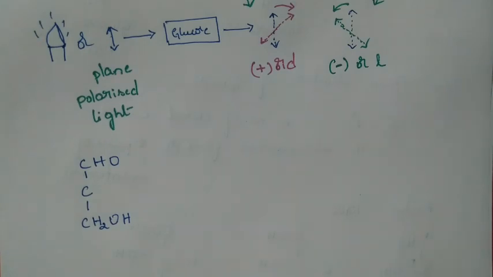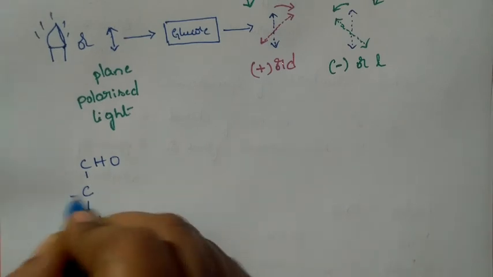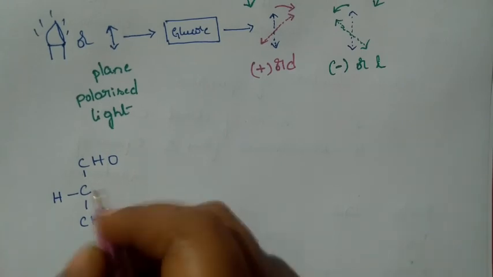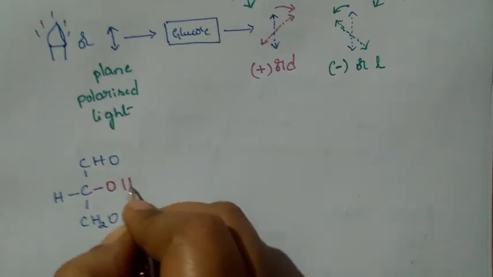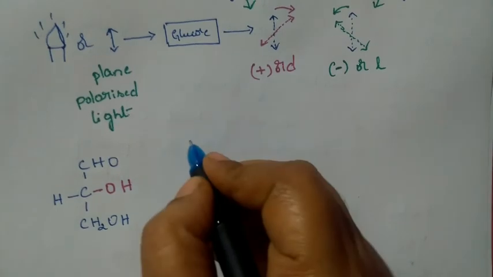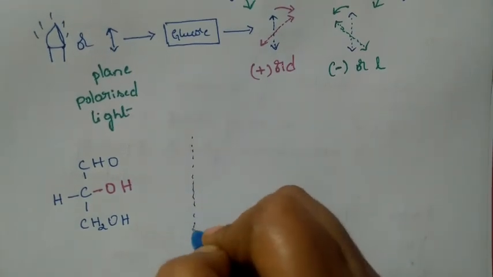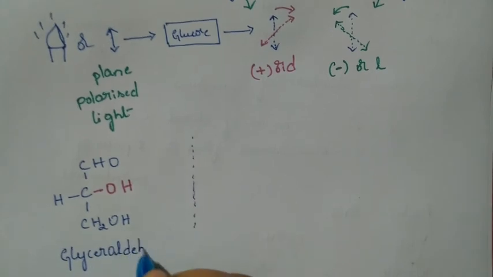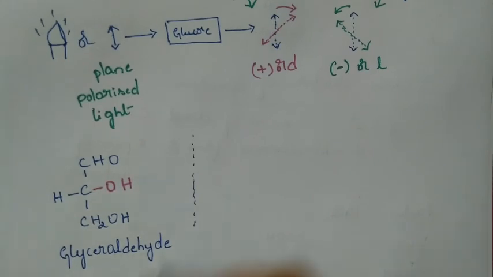Observe properly: it has a hydrogen here and OH this side. Likewise, we have kept a mirror. And the monosaccharide with only 3 carbon atoms, we are going to name as glyceraldehyde. This is the compound called glyceraldehyde. So we have kept a mirror here.